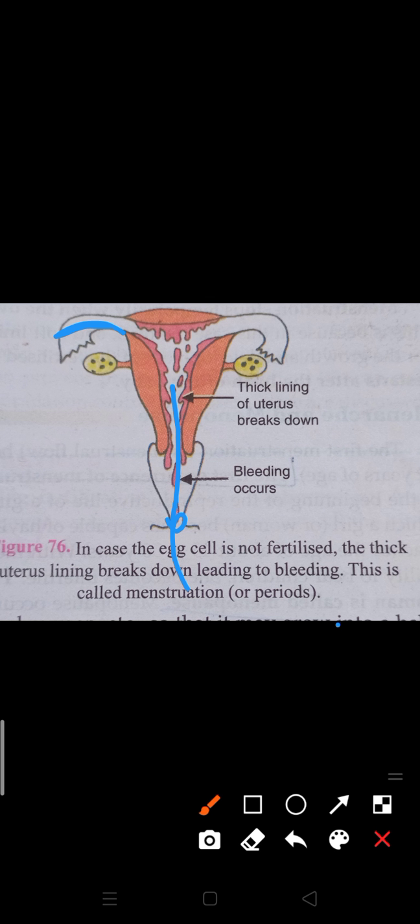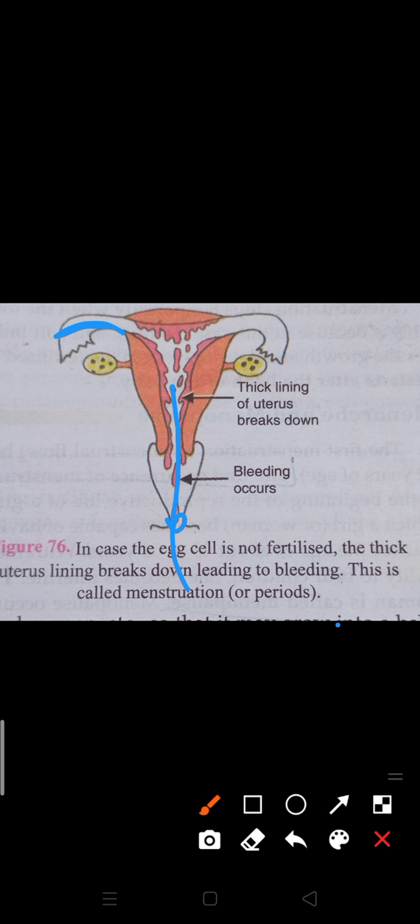And the complete stop, the permanent stoppage of menstruation or periods, is known as menopause. Menopause occurs in women at the age of 45 to 50. Afterward the reproductive capacity of a lady becomes nil.